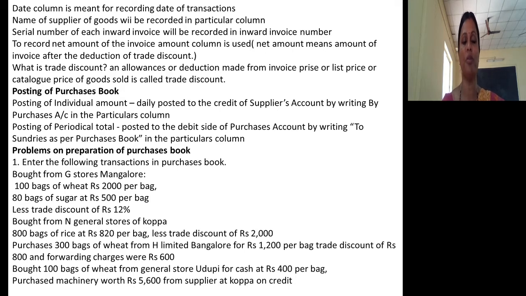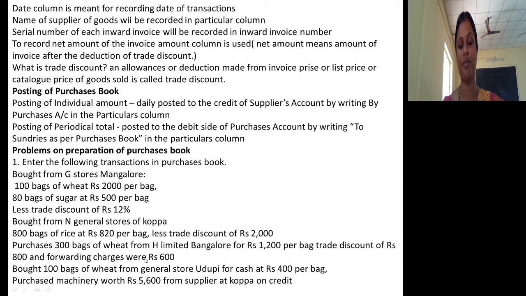Let me take problems on preparation of the purchases book. Just read the problem. Bought goods from G Stores of Mangalore. What goods were bought from G Stores is given. Bought from N General Stores of Coppa, that is also specified.